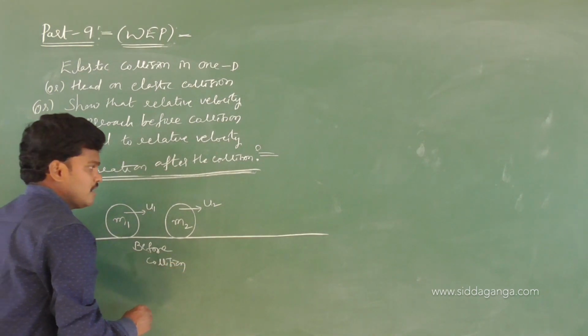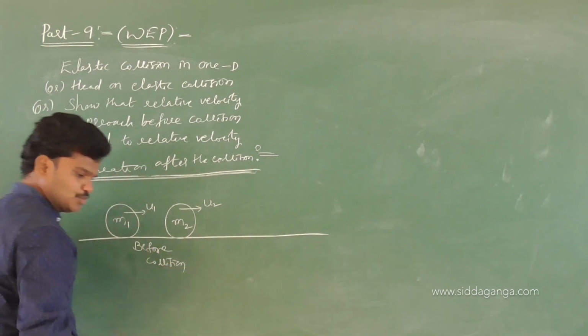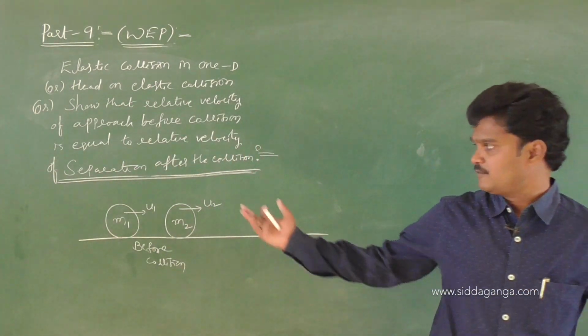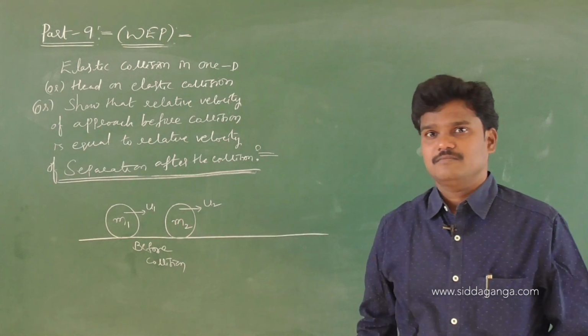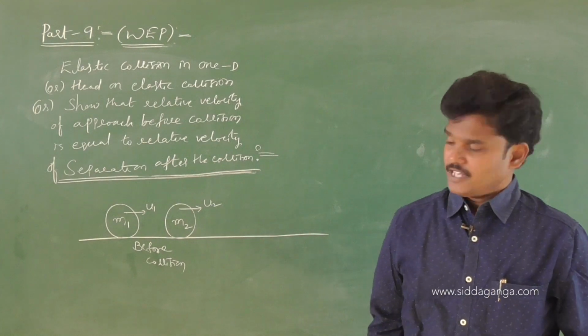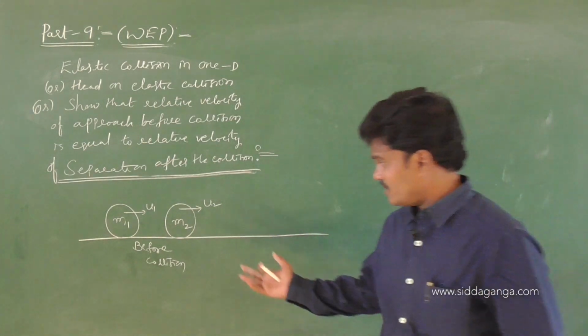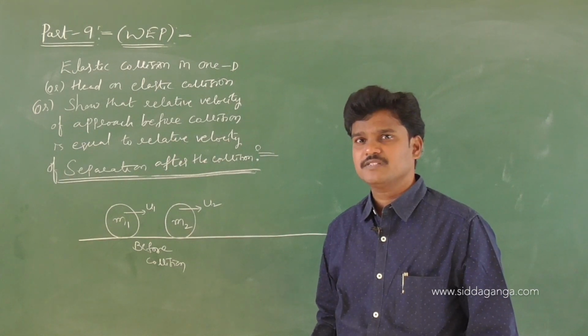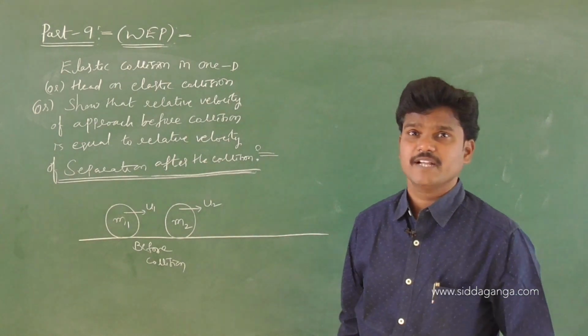Okay, and see, if u1 is equal to u2, will they collide? If both are moving with the same speed, will the two bodies collide with each other? That never happens. If u2 is greater than u1, will collision take place? No. So when will collision take place?